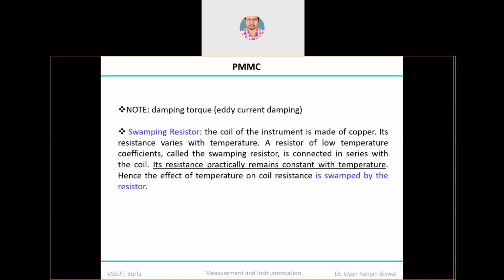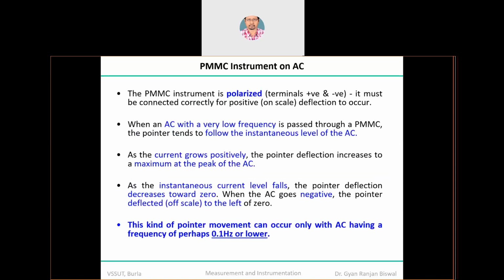That is the answer to how you can maintain a perfect linear curve between theta and I, by applying that swamping resistor in series with the coil. Okay, so I hope that you got this answer.